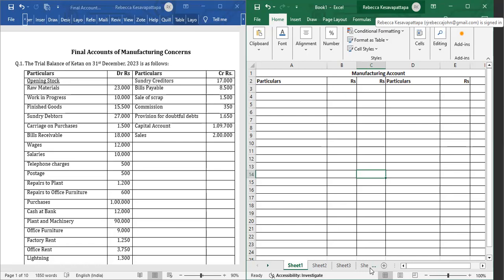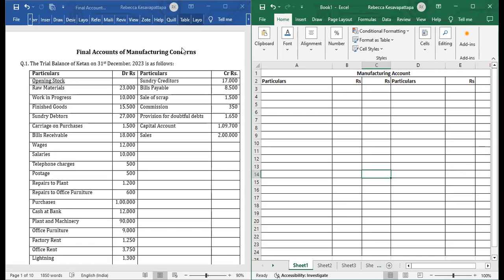Okay, let's start with final accounts of manufacturing concern. First question, the trial balance of Ketan on 31st December 2023 is as follows. Now, first what we will do is we will read the question and then make the markings, like what will go to manufacturing account, which item will go to trading account, profit and loss account, and balance sheet. The four things we have to prepare in manufacturing concern: manufacturing account, trading and profit and loss account, and balance sheet. First, we will look at the question.